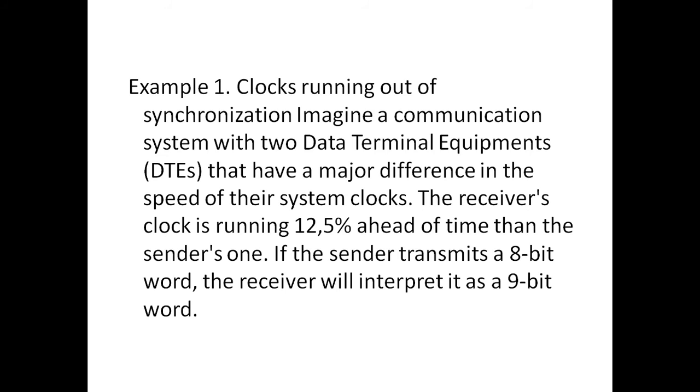The receiver clock is running 5% ahead of the time compared to the sender's. Then if the sender transmits 8 bits, your receiver will interpret it as a 9-bit word. That means there is 1 bit ahead from the transmitter, and in that case your receiver would not be able to synchronize with the transmitter.